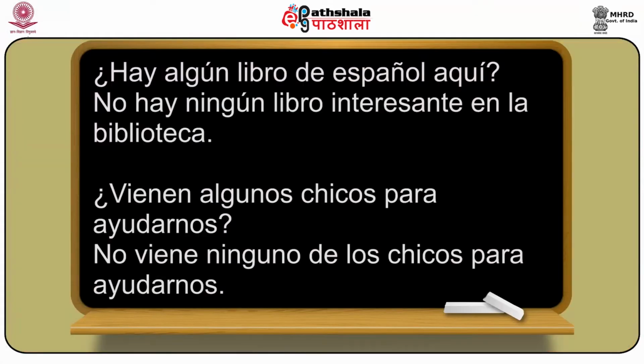For example, if I say ¿Hay algún libro de español aquí? Is there any Spanish book here? This any in Spanish is algún, and here it is algún because after this there is a noun, libro. Libro is a masculine singular noun, that's why alguno is not used and algún is used.